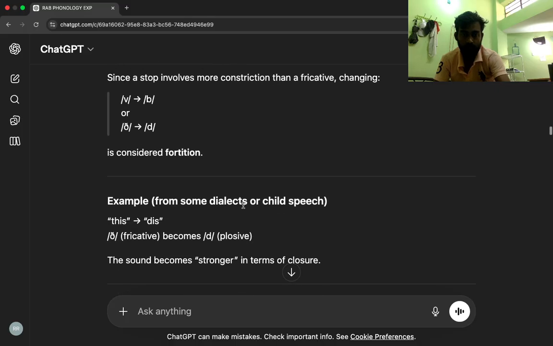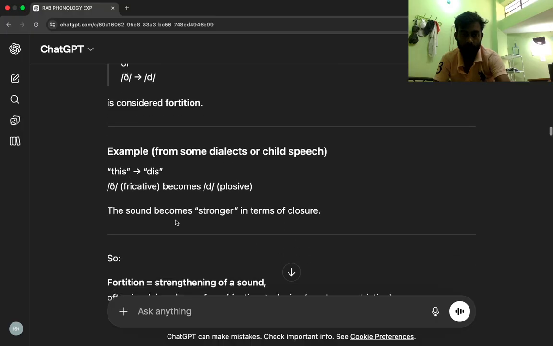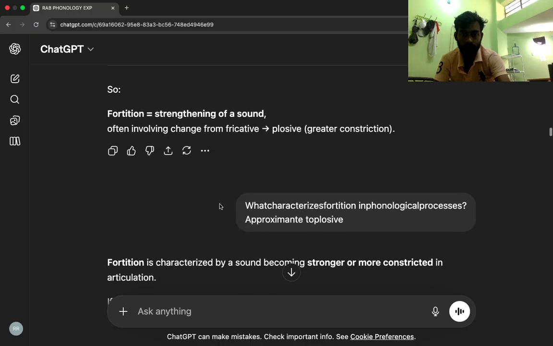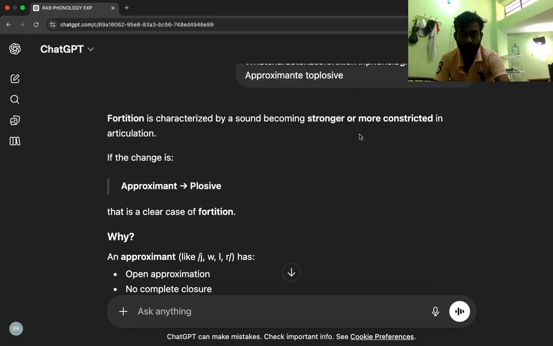Example: in some dialects or child's speech, f, a fricative, becomes d, a plosive. The sound becomes stronger in terms of closure. So fortition equals strengthening of a sound, often involving a change from fricative to plosive, with greater constriction. Fortition is characterized by a sound becoming stronger or more constricted in articulation. If the change is approximant to plosive, that is a clear case of fortition.